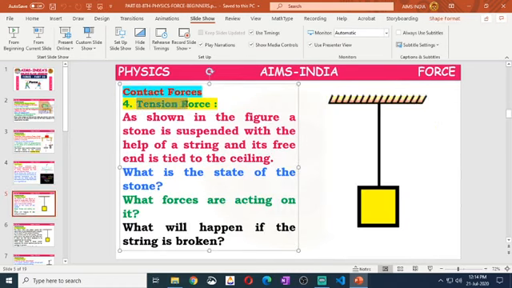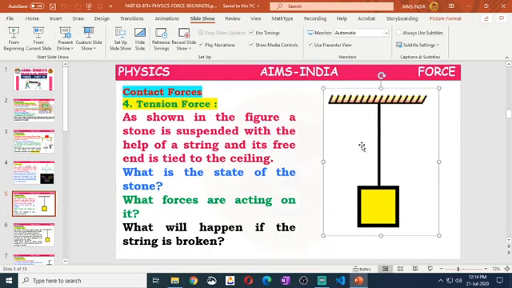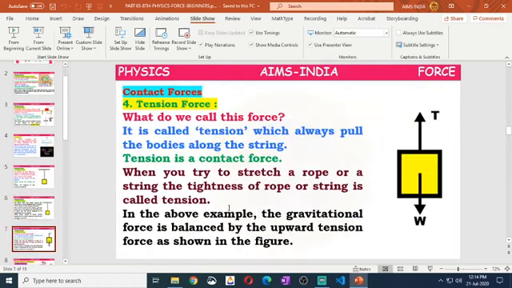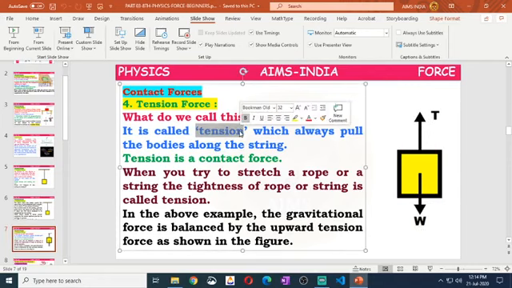Next, tension force is the force developed in the string. Because weight acts downwards, to balance that, the string develops a force called tension. Both are equal in value but opposite in direction. However much weight there is, that much tension will be developed in the string.